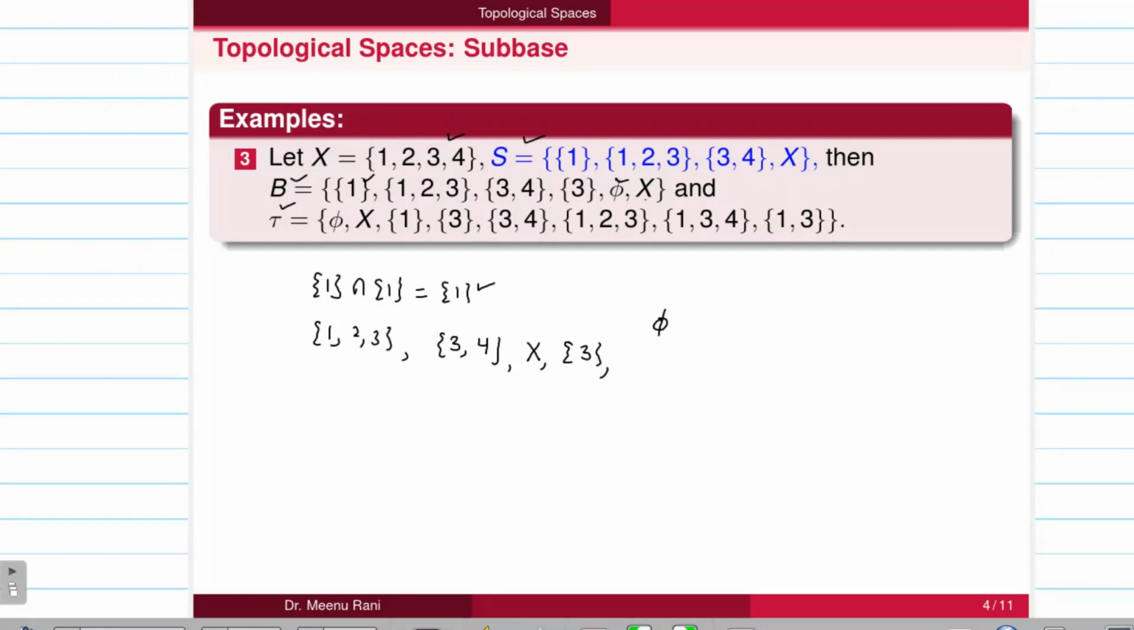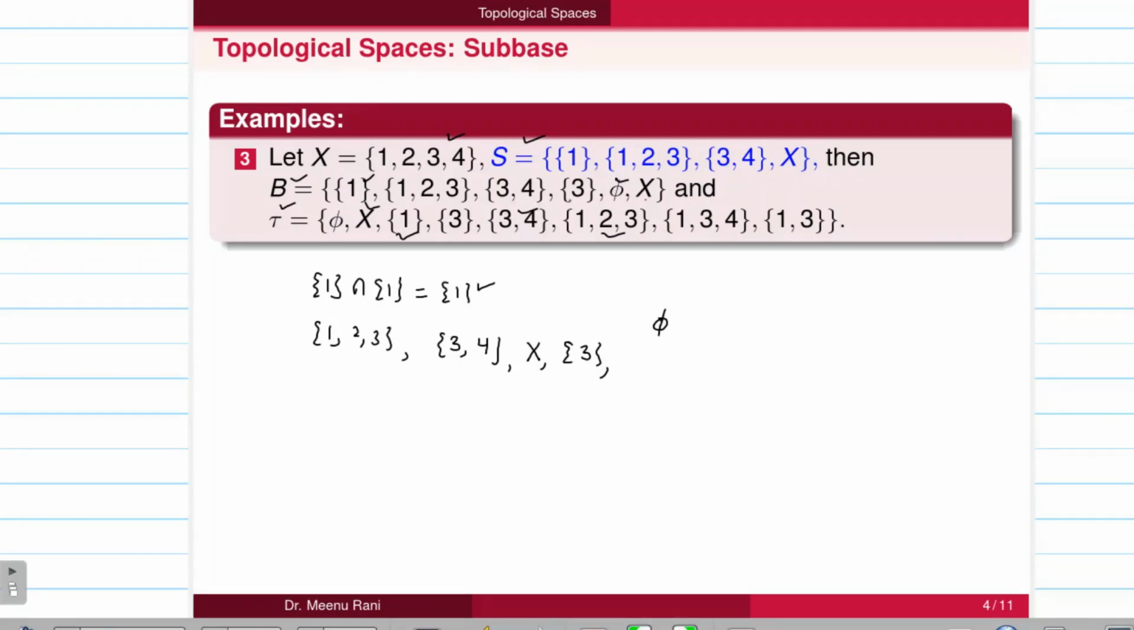So if we take all the possible unions of the members of B, we can get this collection of the topology also. So if I take {1} union with {1}, we will get {1} here. So if I take {1} union with {1, 2, 3}, we will get this {1, 2, 3}. So if I take union {1, 2, 3} with {1, 3, 4}, then it will give you X. This is {1, 2, 3, 4}. So if I take union {3, 4} with {3, 4}, it is {3, 4} itself.